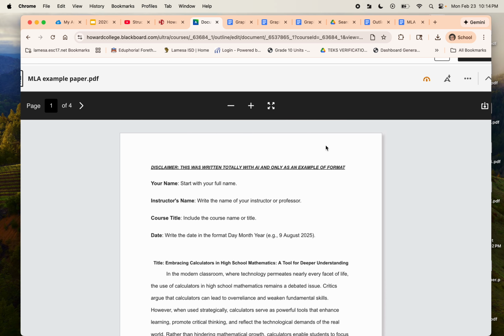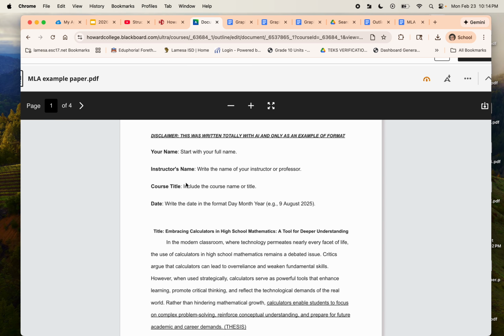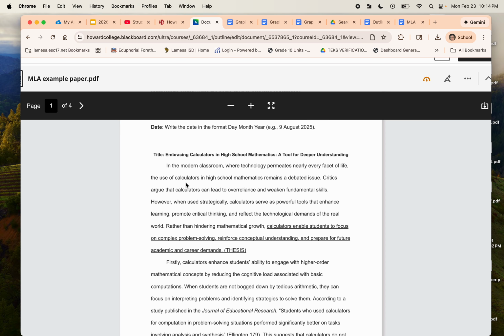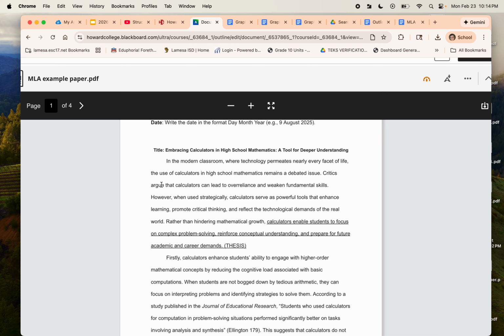Something else that's missing is the last name. So I should have my last name and a page number here. This heading here is on the content of the page. This name and page number is up in the header. So you want to make sure that you have that in the header. Okay. All right. Down into my paper then, I have my introduction.